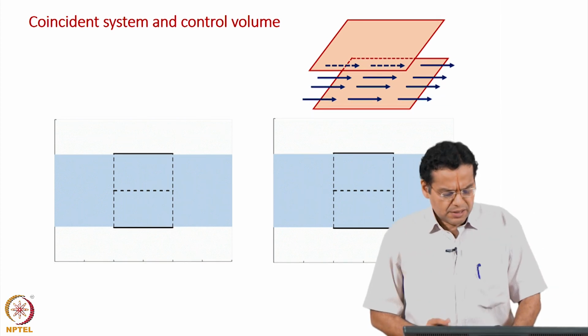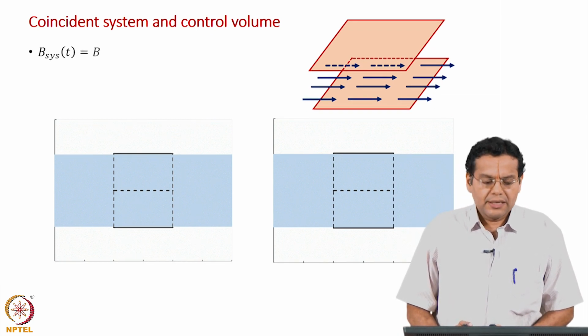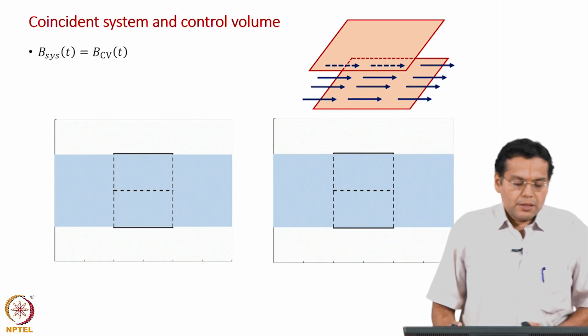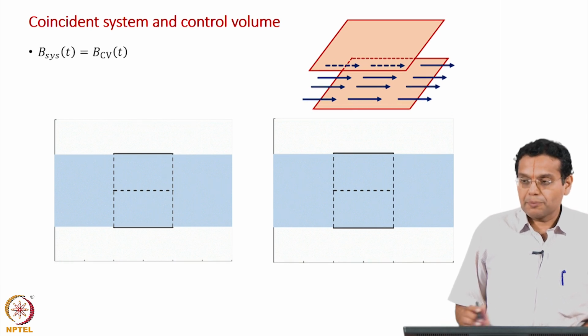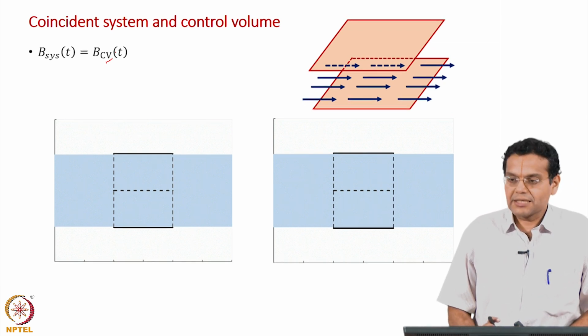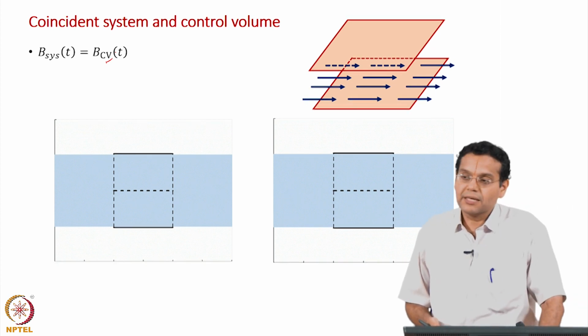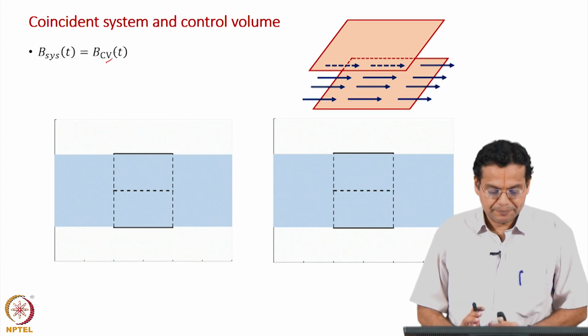Symbolically, in terms of expression, this is how we write it: the property of the system, in this case capital B, is equal to the property B in the control volume at a particular time t. We quickly say B system is equal to B control volume. In terms of statements, B of the system is equal to B in the control volume at time t.